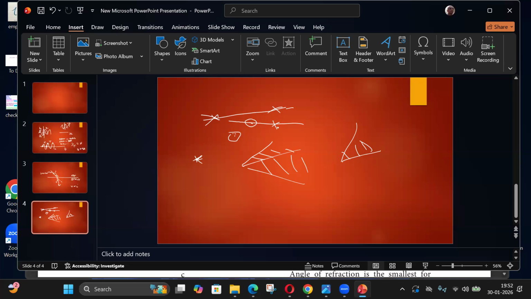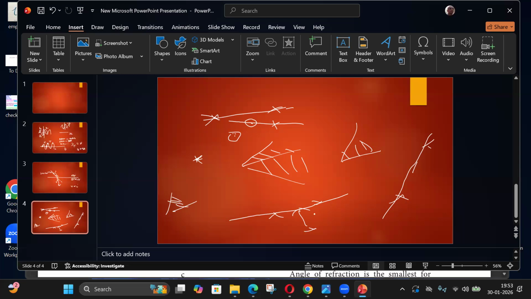Similarly, any two lines, anywhere I place them, will be in one plane only.